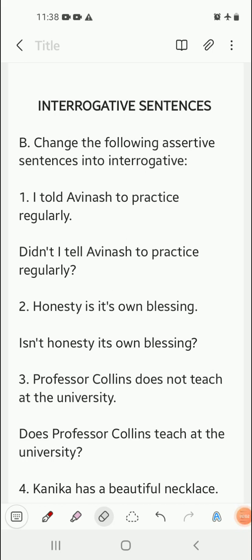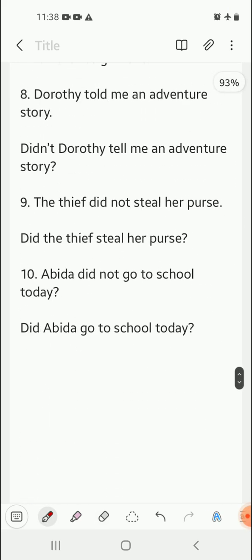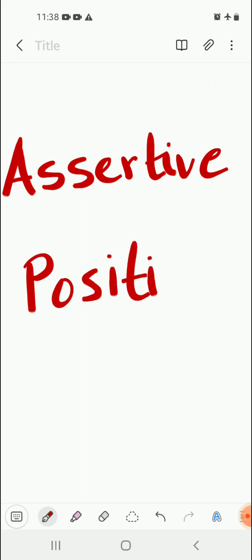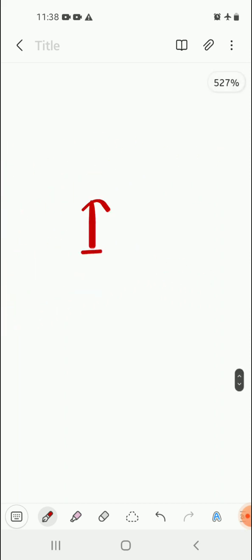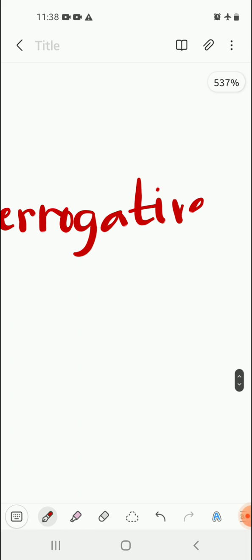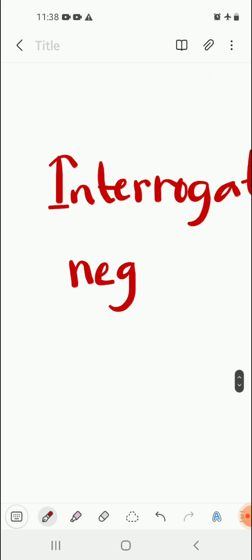Today we are going to learn how to convert an assertive sentence into an interrogative sentence. First, there are two basic rules that we have to follow. First, if my assertive sentence is in positive form, that is, there is no word such as no or not, then the interrogative sentence will be negative, that is, it will have a negative word, no or not. So the interrogative sentence will be written in negative form.